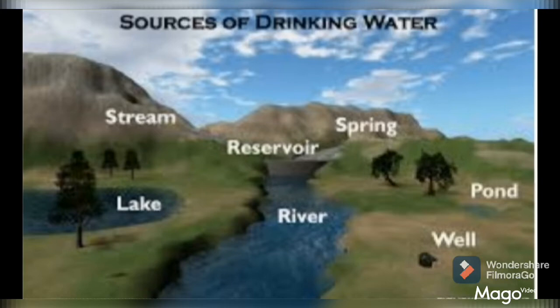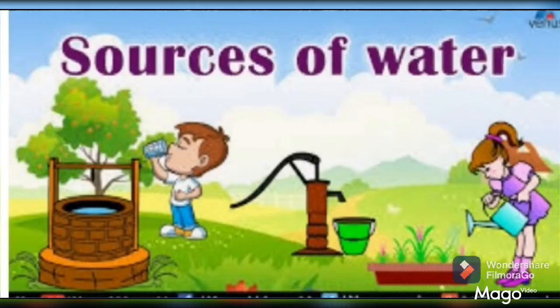And what is groundwater? The surface water seeps deep into the soil and collects above the non-porous rocky layer. It forms groundwater, meaning the water which we get under the surface of the earth is called groundwater. It includes water from springs and wells. So normally, sources of water are classified into two groups, surface water and groundwater.